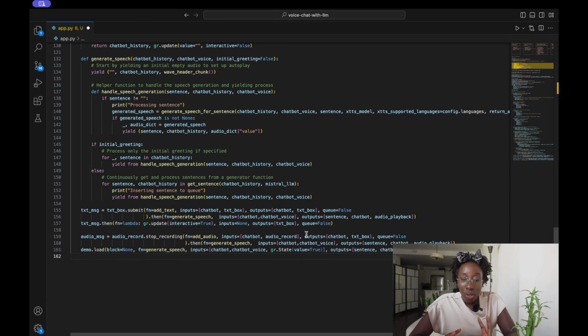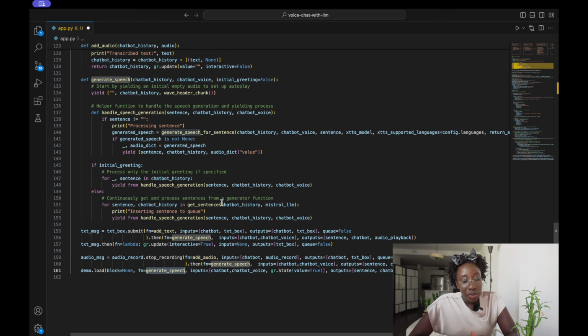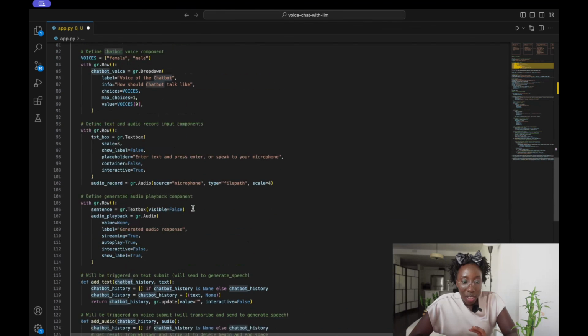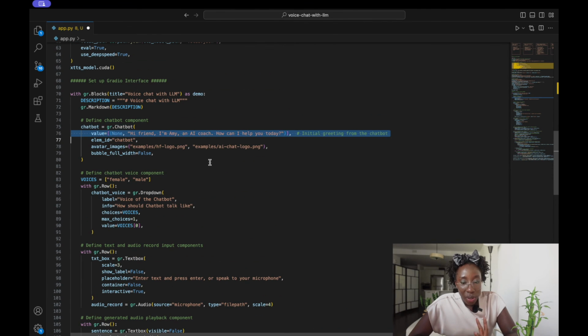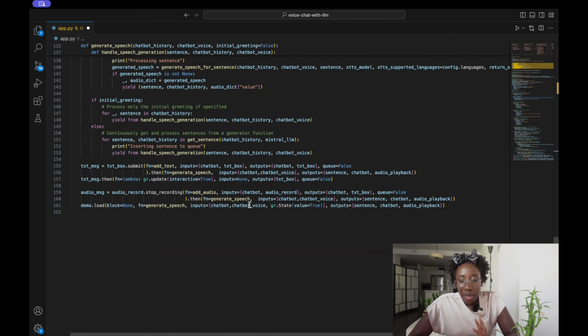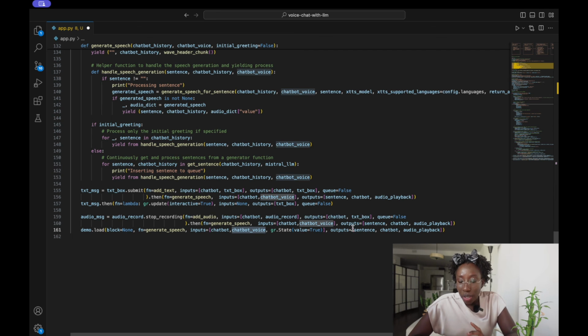We would pass to the generate speech function again our chatbot, which is going to just have the initial greeting, because we initialized the value to be our initial greeting. We pass the voice, and we set initial greeting to be true, and then it will return to us the same sentence, the chatbot history and the audio playback, and this audio playback would be played for the user to hear.